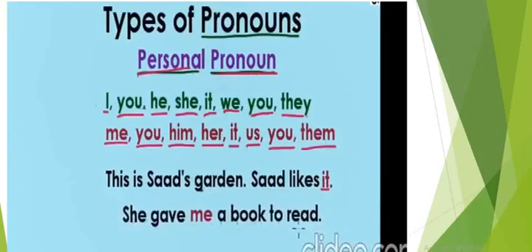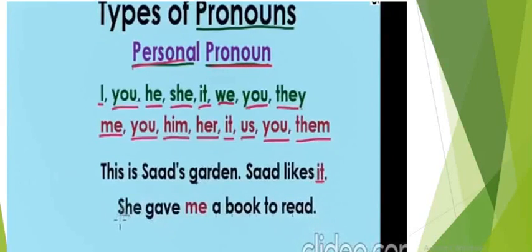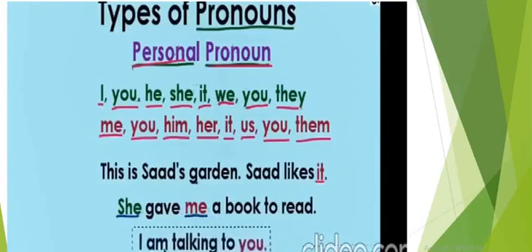She gave me a book to read. She is our personal pronoun or subject pronoun, we can say. And over here, me is an object pronoun because it is acting as an object. She gave whom? She gave me a book. So me is an object, so we can say that it is an object pronoun.